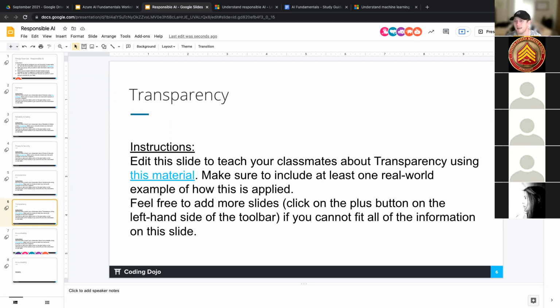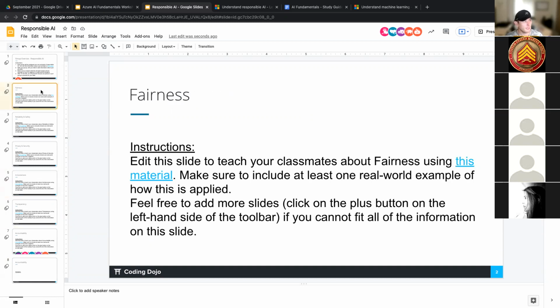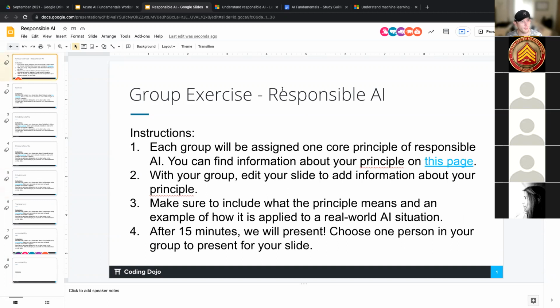Is there anybody whose mic does not work? You can put that in the chat, or just direct message me. If your mic doesn't work, then I'd prefer to put you with somebody else who does have a good working mic. Nobody? Okay. So you guys have access to this. Any questions on this group exercise? Nope. Cool. Well, then let me go ahead and